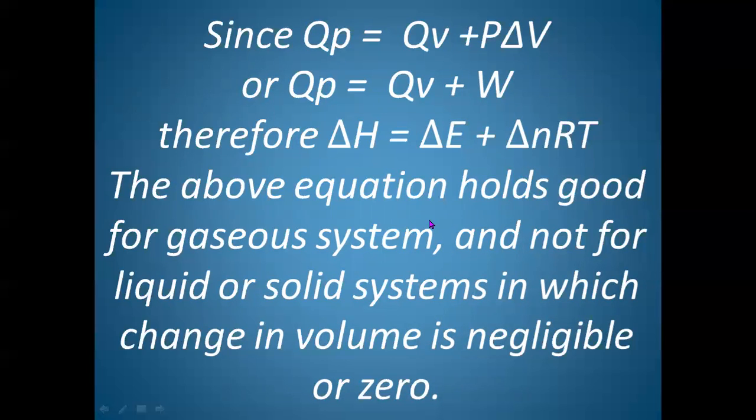When a chemical reaction is taking place in gaseous state, that means reactants are gases and products are gases, then only this equation holds good. Which equation? Delta H is equal to delta E plus delta nRT. Means change in enthalpy is equal to increase in internal energy, and sum of these two means delta nRT, or